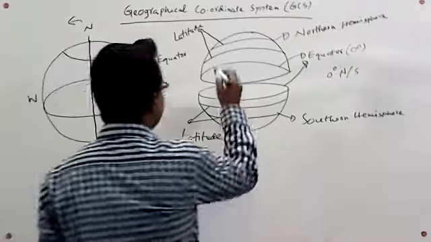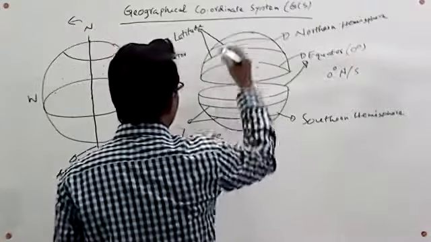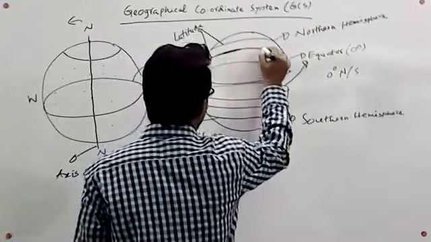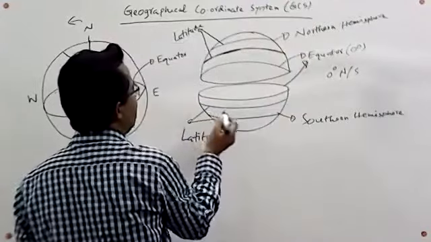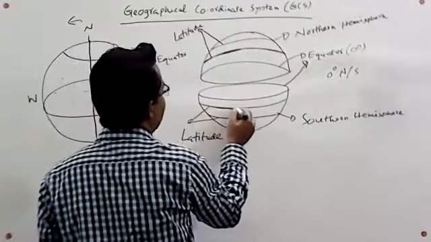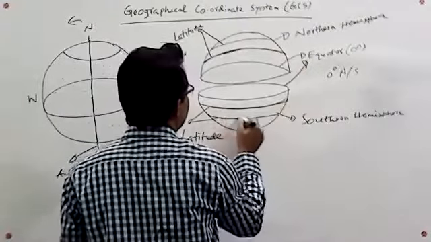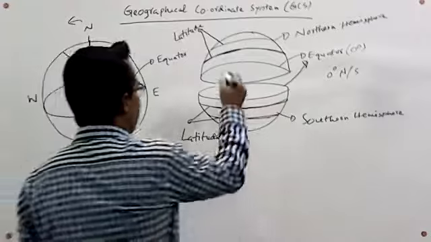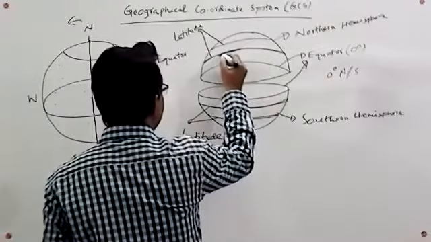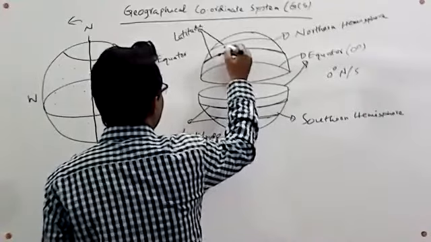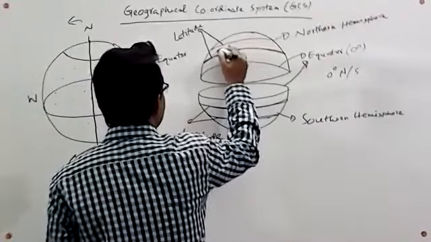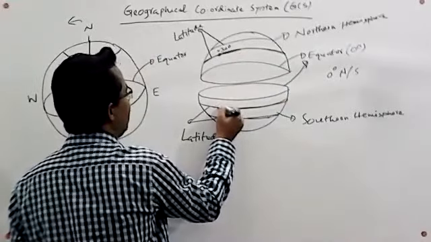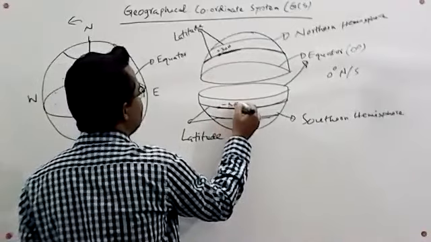The lines situated above the equator have positive latitude, and the lines situated below the equator have negative latitude. Suppose the latitude of this point is plus 30 degrees, then the same distance on the lower side will be denoted by minus 30 degrees.